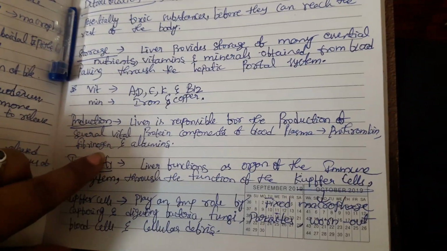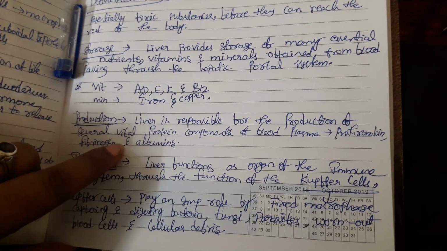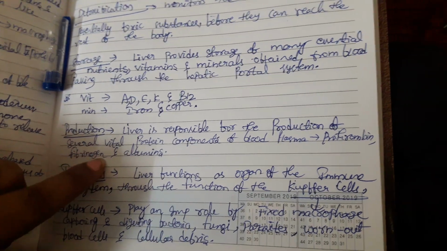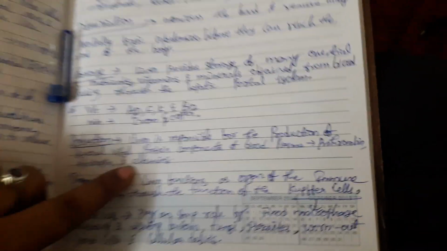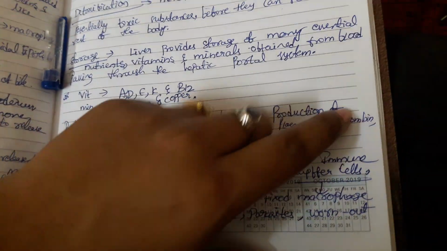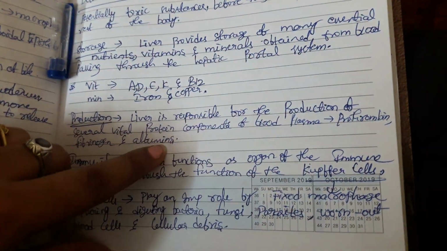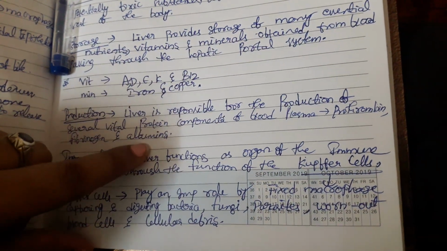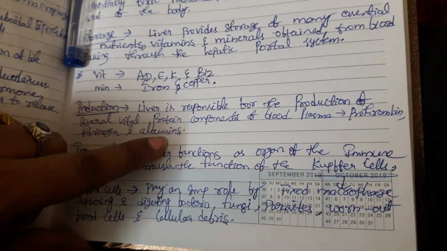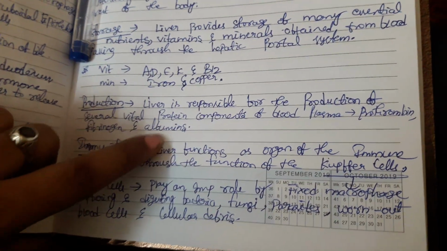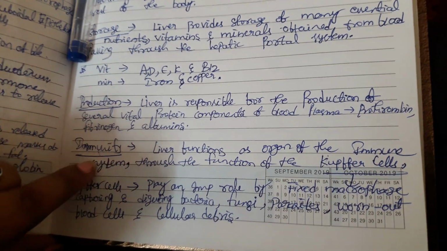Production. Liver is responsible for the production of several vital protein components like blood plasma proteins: prothrombin, fibrinogen and albumin. Along with the other functions, production is one of the functions which produces prothrombin, fibrinogen and albumin. Already you know that prothrombin and fibrinogen are the blood clotting factors. Albumin is a protein which is helpful for maintaining the homeostasis of the body.